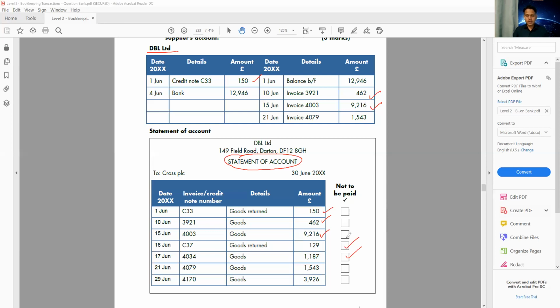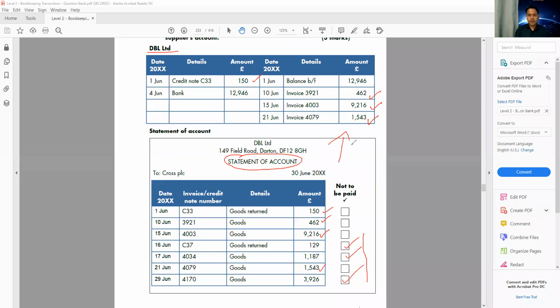And 1543, yes, I can see 1543 in my book. And the last one, 3926. I don't see 3926 in my book. So these 3 transactions are not matching with my book. I'm not going to consider these 3 items because they are not on my record. So this is question number 1.